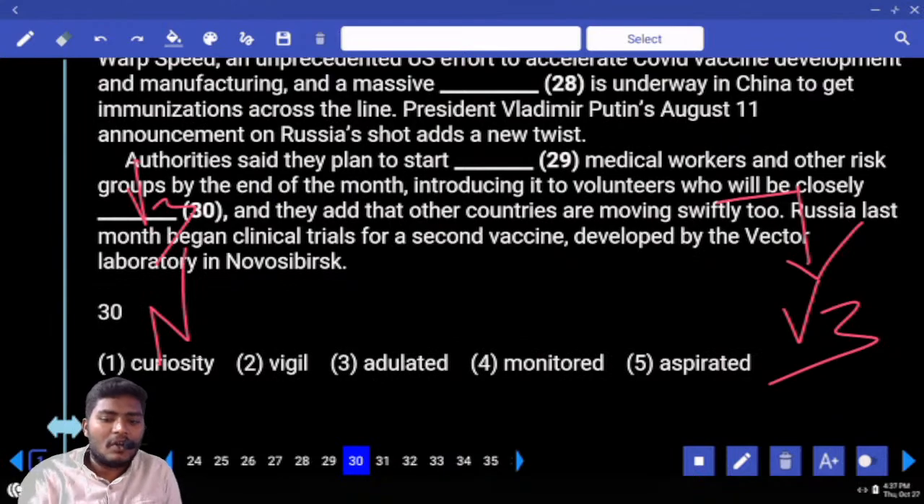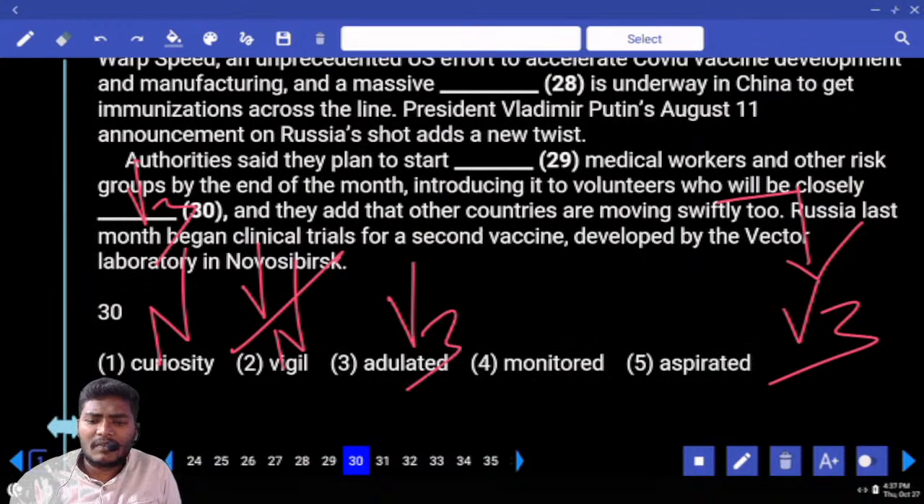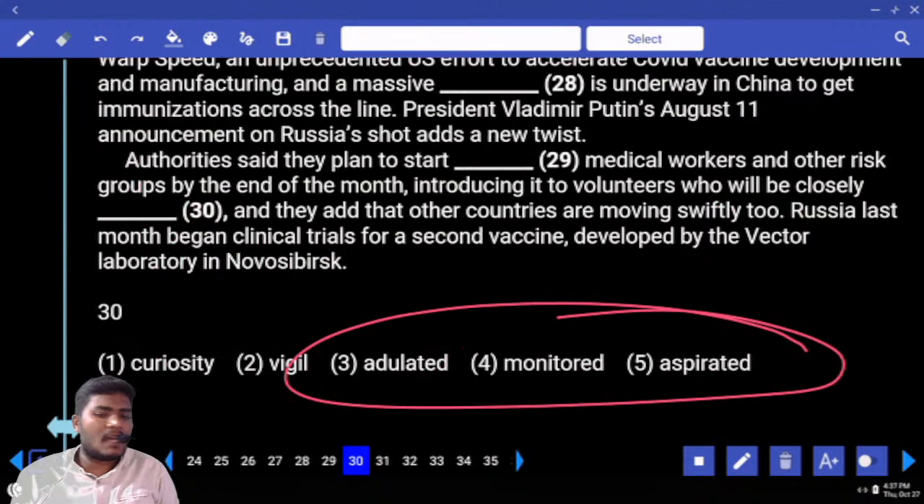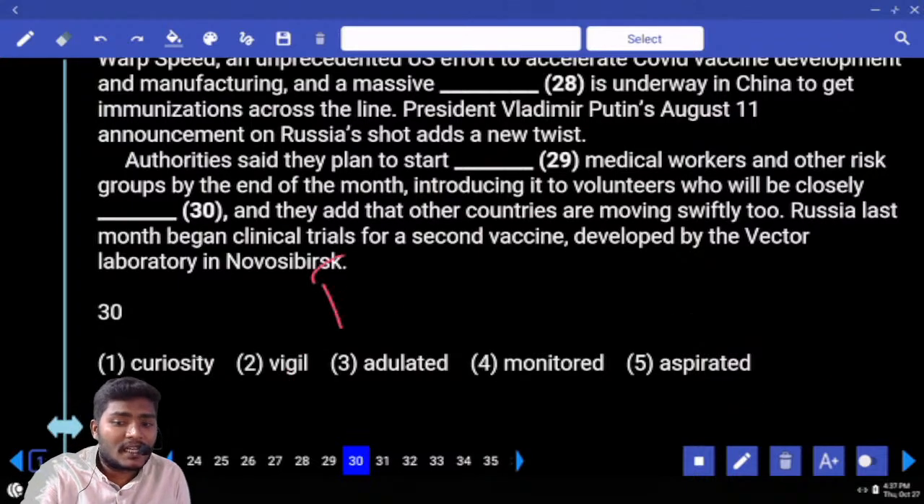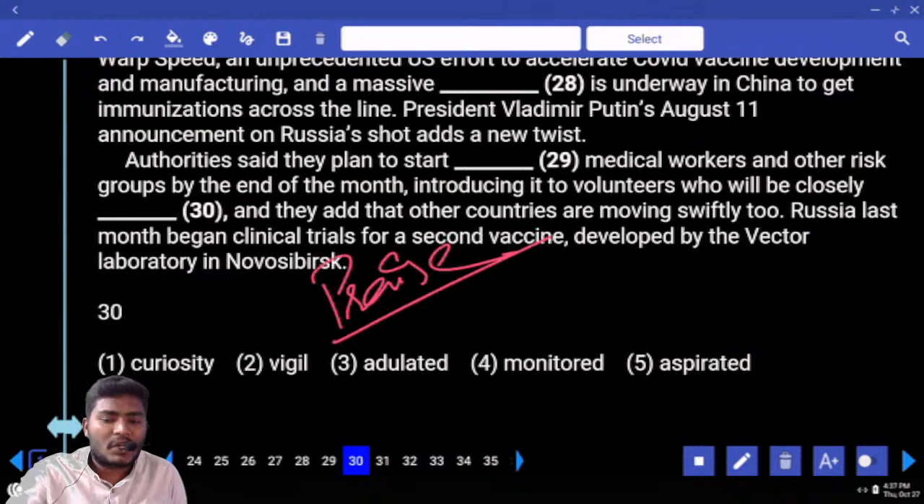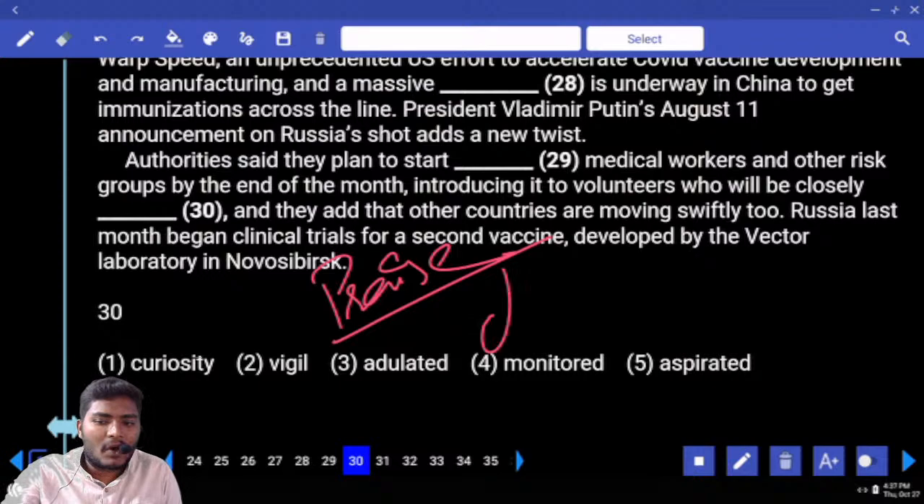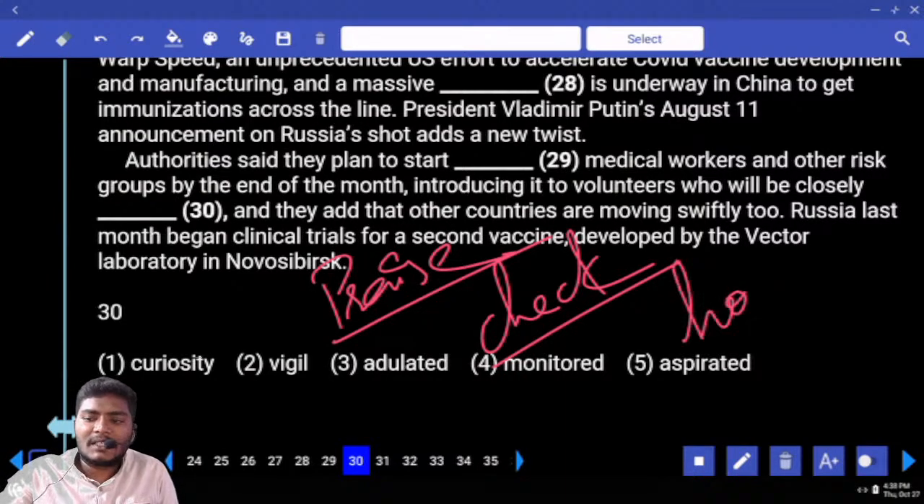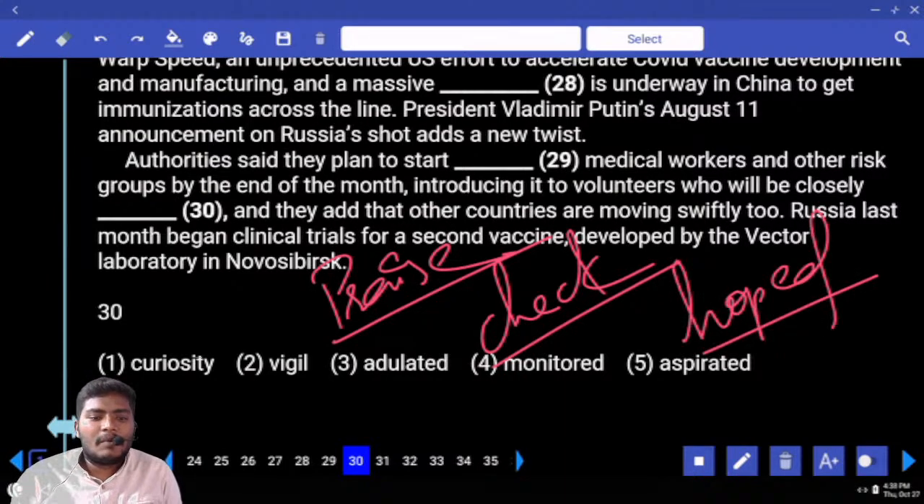Curiosity is a noun, whistle can be used as noun or verb. Adulated is V3, monitored V3, aspirated V3. Your answer must be 3, 4 or 5. Tell me your answer. Adulated, what do you mean by adulated? Adulate or adulated, an important word. Adulate in the sense to praise, to support. Next, monitored. Monitoring, what is the meaning? Monitor is to check, supervise somebody. Next one, aspired in the sense hoped. Now tell me your answer.